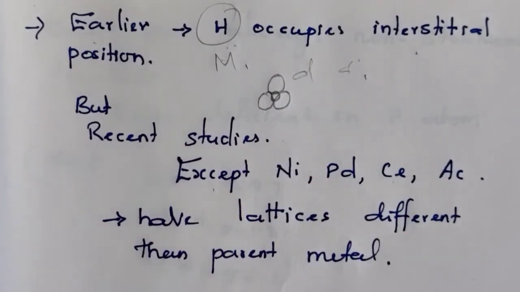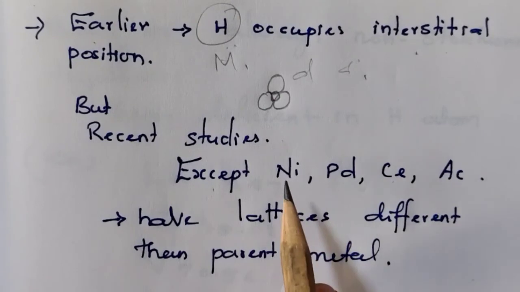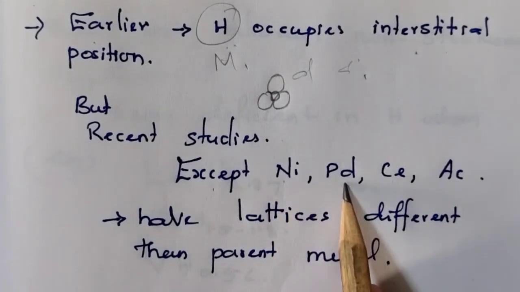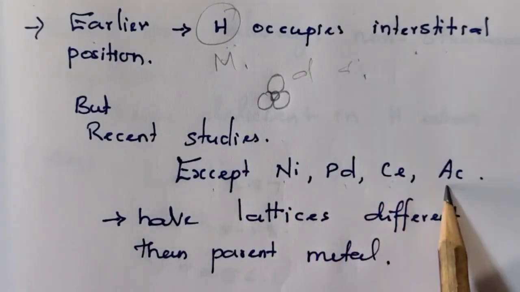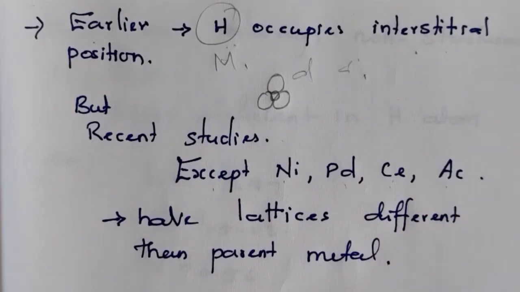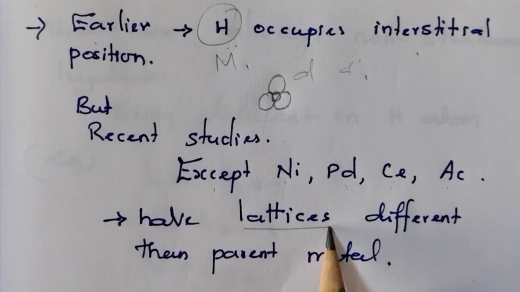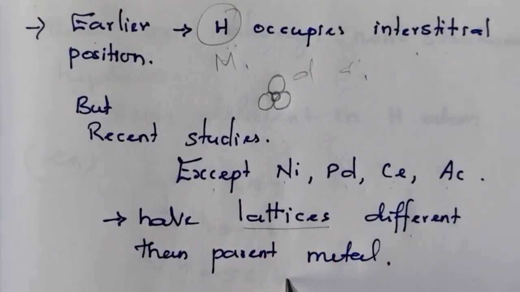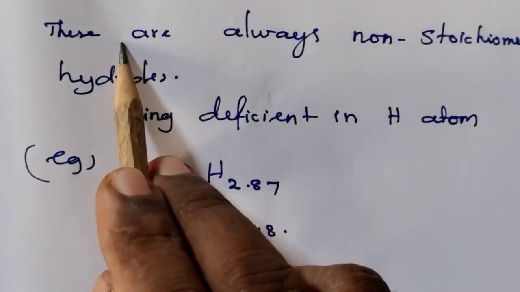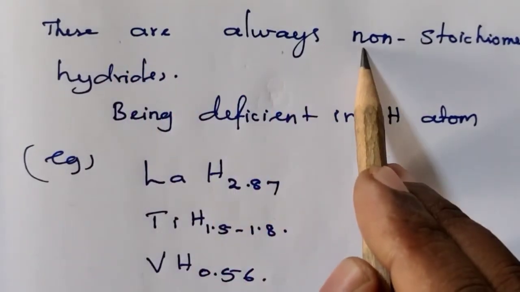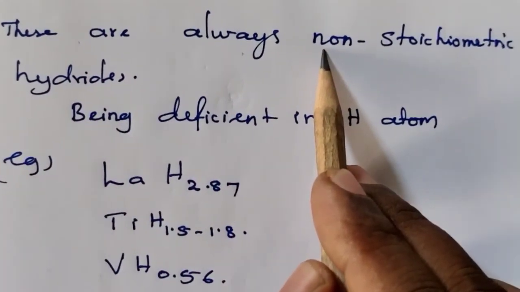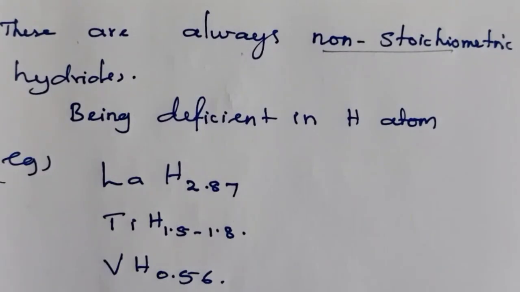But recent studies show that except nickel hydride, palladium hydride, cerium hydride and actinium hydride, all the other hydrides have a lattice, that is geometry, different from the parent metal. They have a different lattice arrangement. These hydrides are always non-stoichiometric in nature. That is, they have a deficiency of hydrogen atoms.